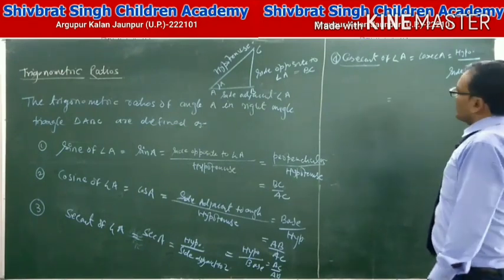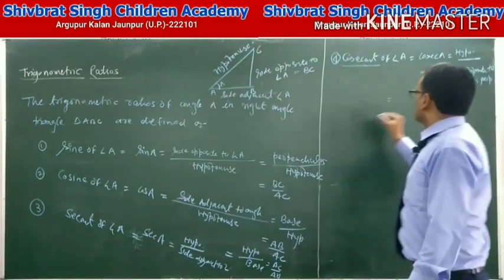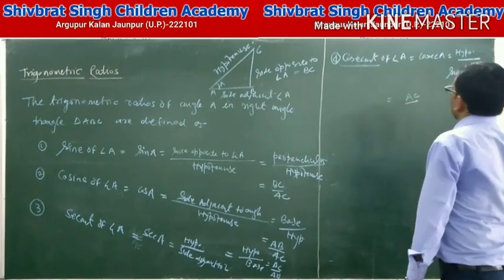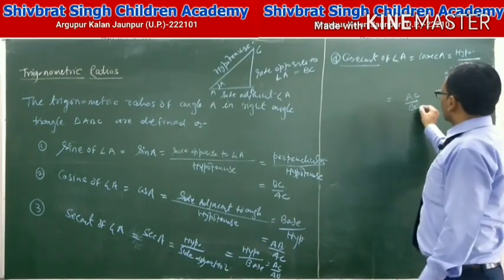This is equal to, what is the hypotenuse? Hypotenuse is AC upon the perpendicular side, which is BC.